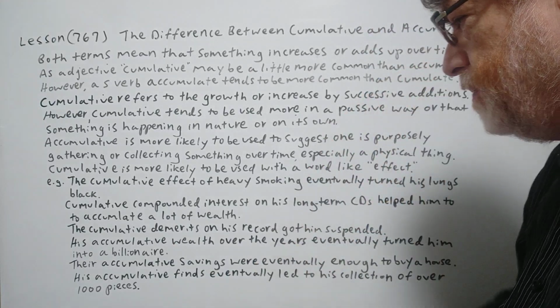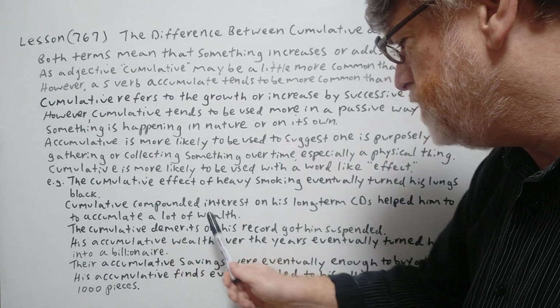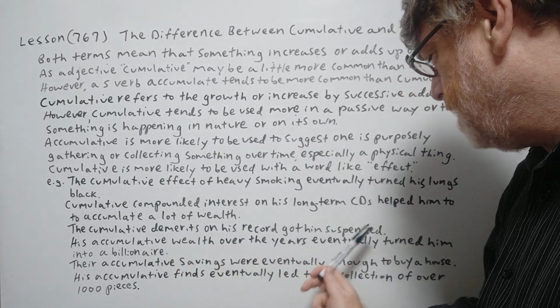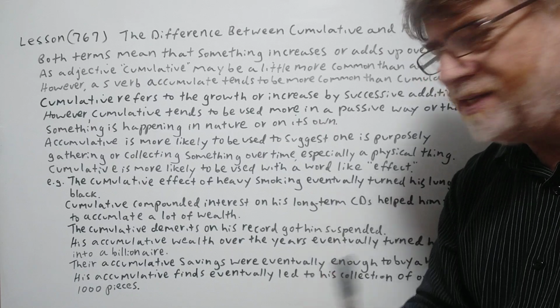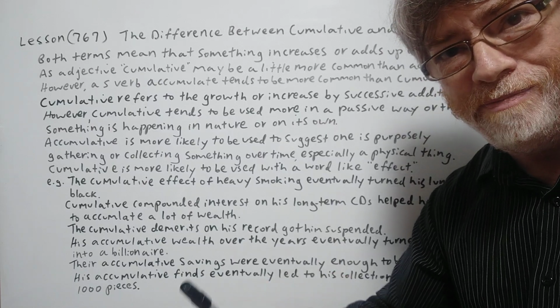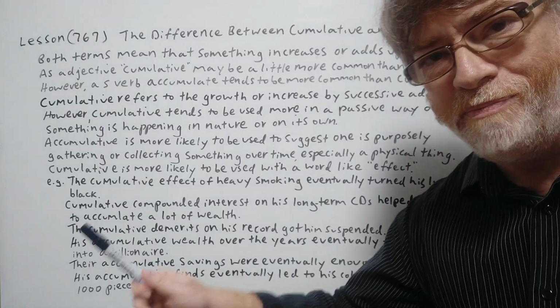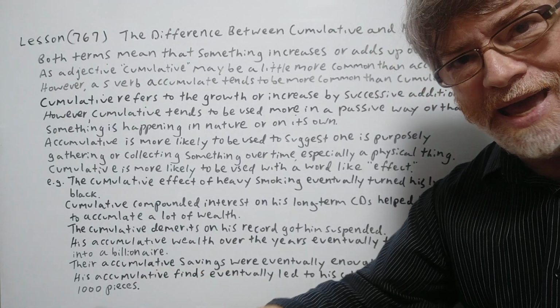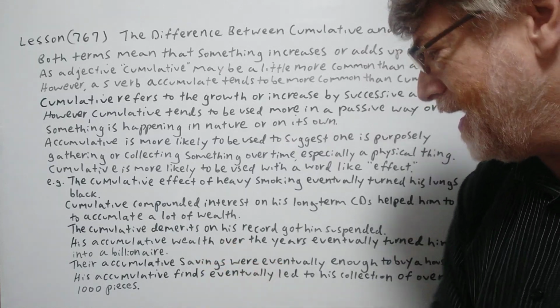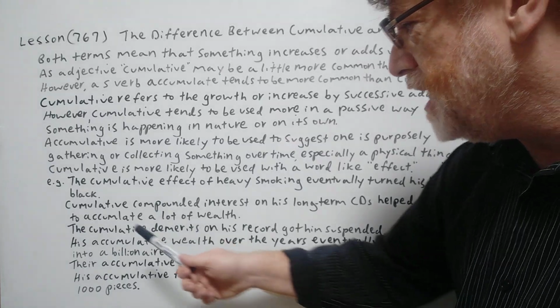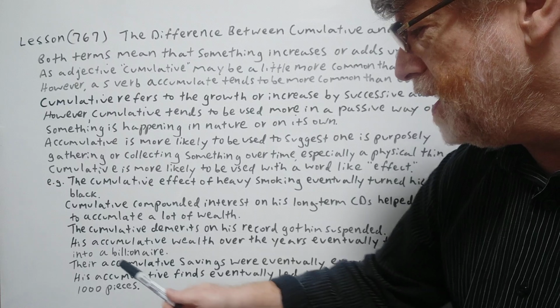All right, let's continue. The cumulative demerits on his record got him suspended. Again, this is a situation where you're not trying to collect demerits. This is something that happens due to your bad behavior, and it just added up. You didn't really want it to add up. So in this case, we could use cumulative.